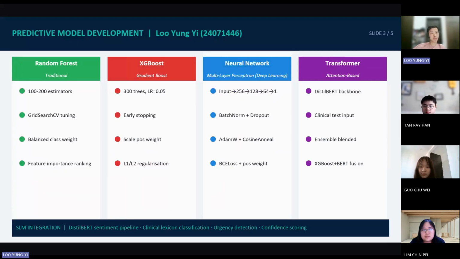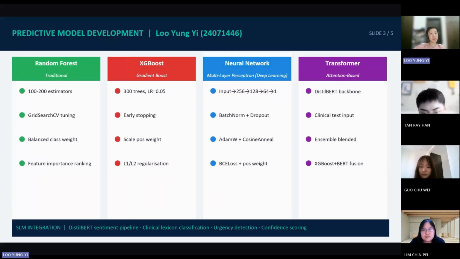So there is the traditional workhorse, a random forest tuned with grid search CV using 100 to 200 estimators. Then we also have the optimizer, using an XGBoost model with 300 trees and L1, L2 regularization. Then we also have the deep learner, a multi-layer perceptron neural network, stepping down from 256 to 128 to 64 nodes, optimized with AdamW.